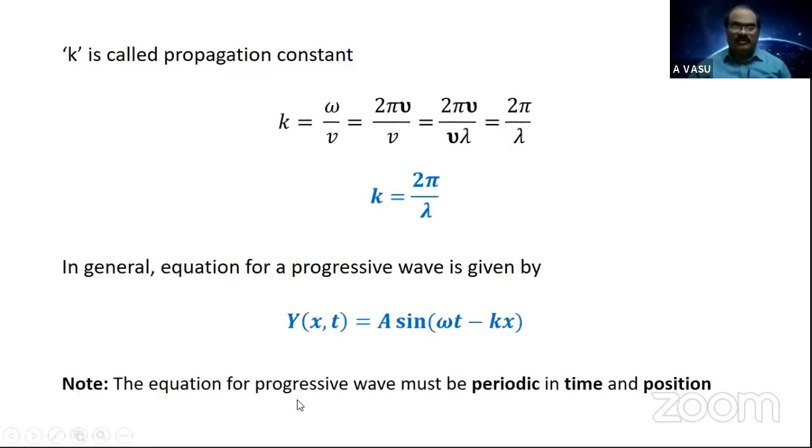One more condition, please note down. Remember this. As I mentioned here, the equation for progressive wave must be periodic in time and position. Here, the omega t minus kx term clearly indicates the required equation is periodic, which changes not only from time to time, but also from position to position. So by making use of this equation, we can determine not only the position of the vibrating particle, at the same time we can determine the position of the wave.